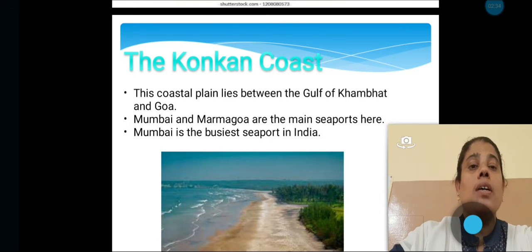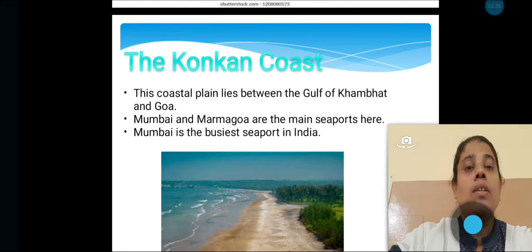Second one is the Konkan coast. This coastal plain lies between the Gulf of Kambat and Goa. Mumbai and Marmagao are the main seaports here. Mumbai is the busiest seaport in India.